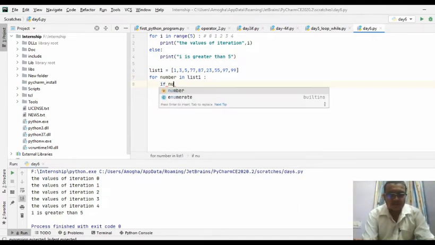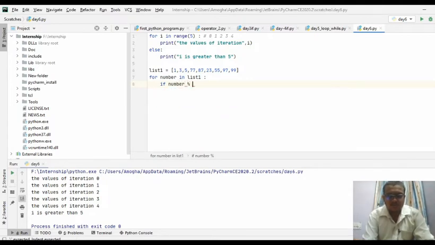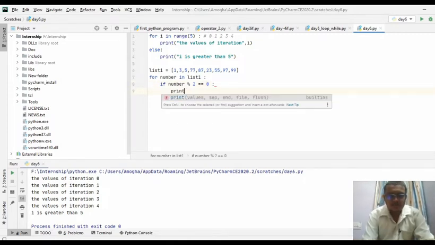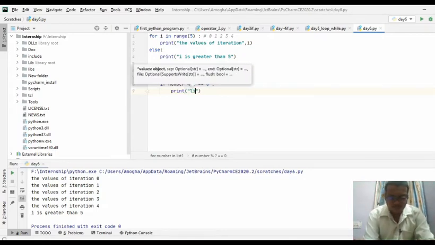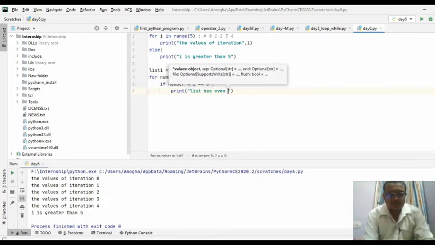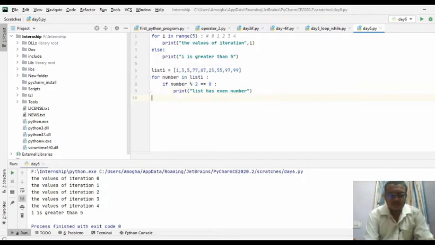So I can use for number modulus 2. So list has even numbers, else we can say that list has only odd numbers.